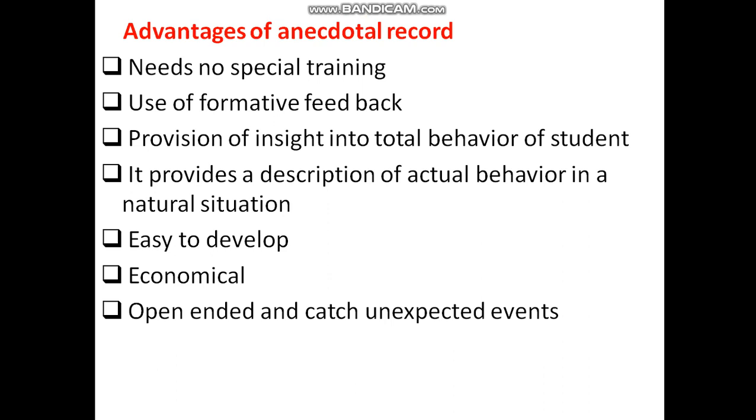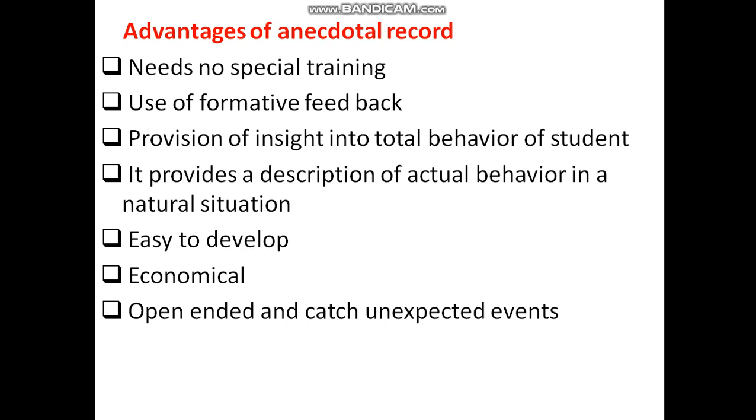Next, what are the advantages of anecdotal record? First, it needs no special training; the teacher can observe, so no training is needed. The teacher can use formative feedback. It provides insight into the total behavior of the student.